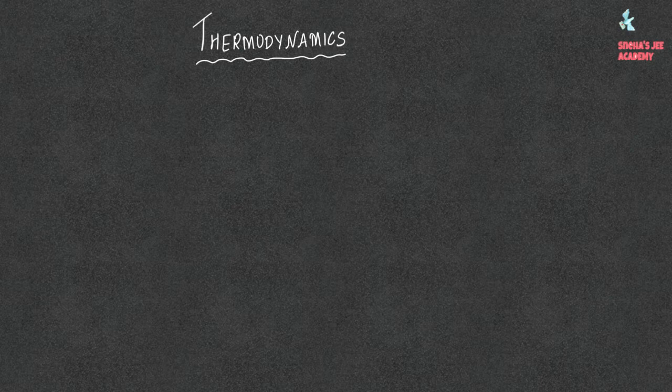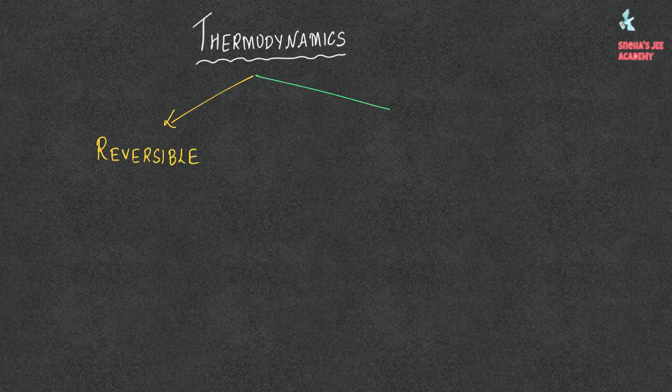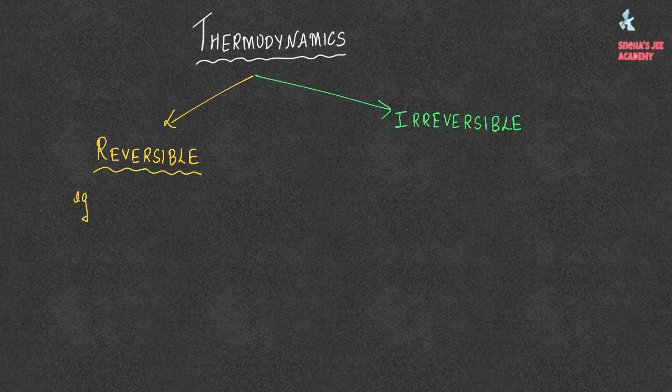So thermodynamics has two types of processes. One is the reversible process and the second is the irreversible process. So in reversible process, for example, let us take an ice cube and keep it outside the fridge. It will melt, but the water can always be converted back to ice. So that is a reversible process.